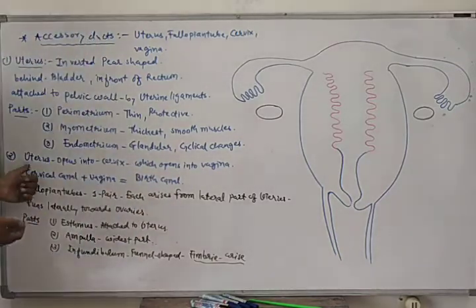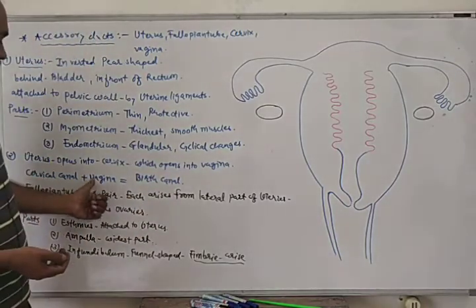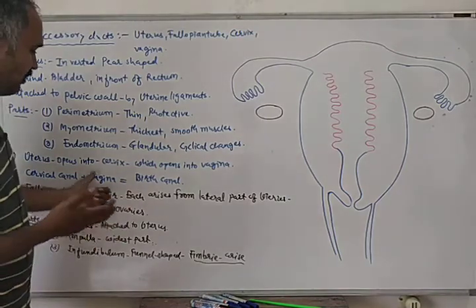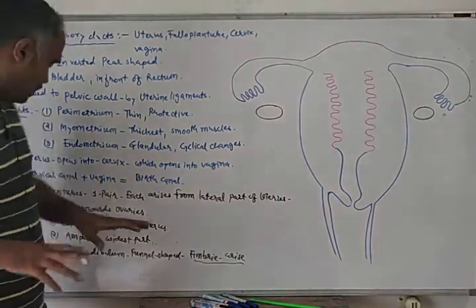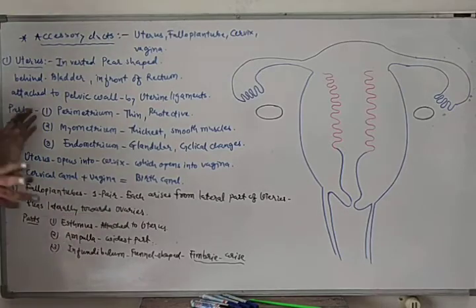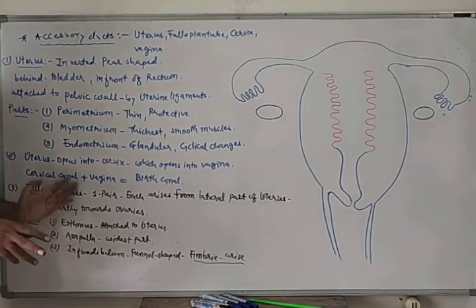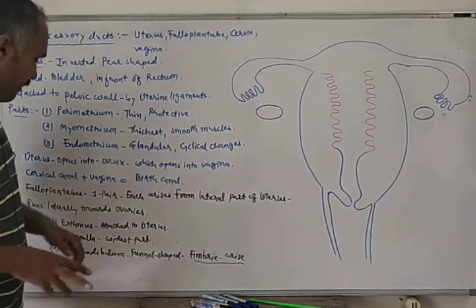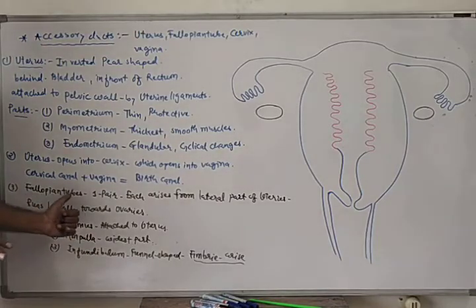Okay, so this is all about cervix and vagina. In this manner we have completed uterus, cervix and vagina. Now let's talk about fallopian tube.